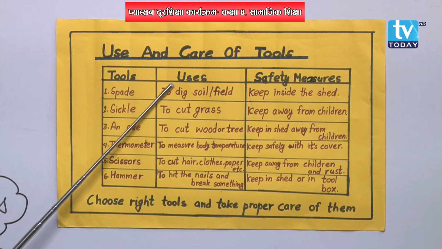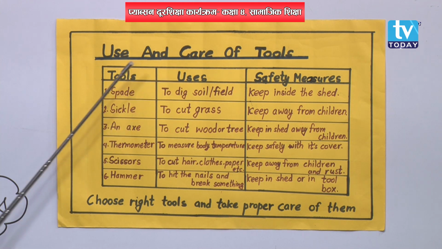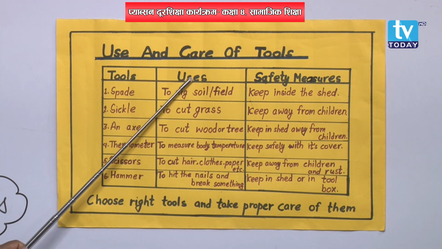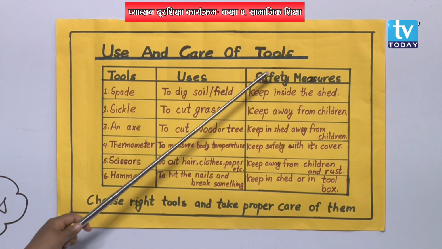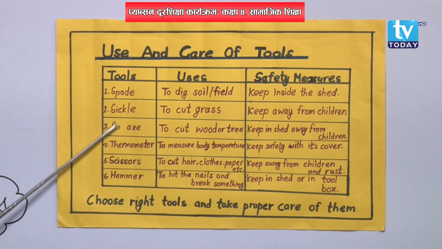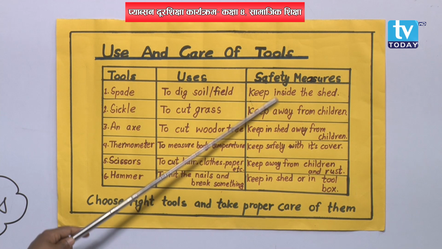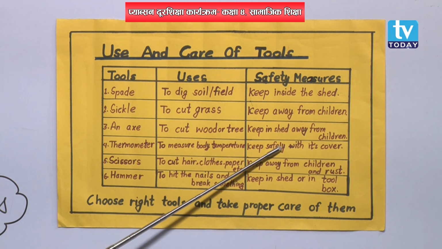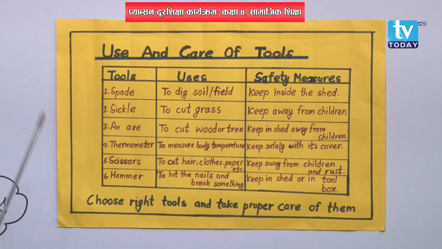And the second one is uses, tools and their uses. After that, in the third column we can see safety measures. That means how can we keep these tools safely so that there may not be any accident, any loss, any damage. Okay, so let's move towards it.